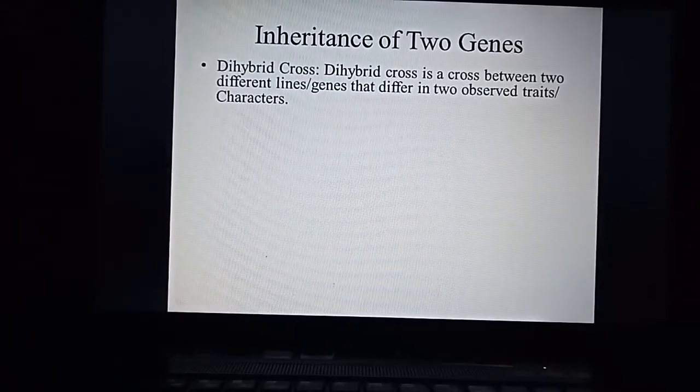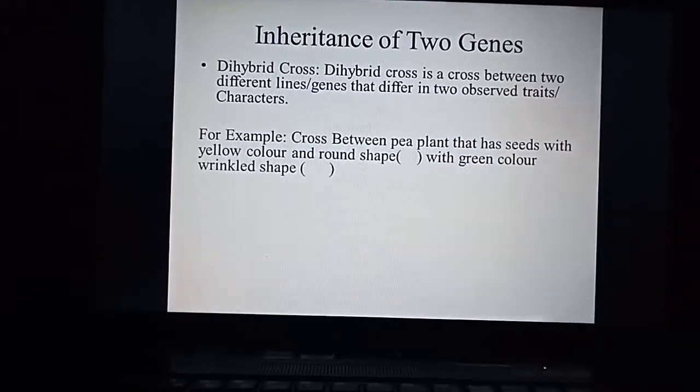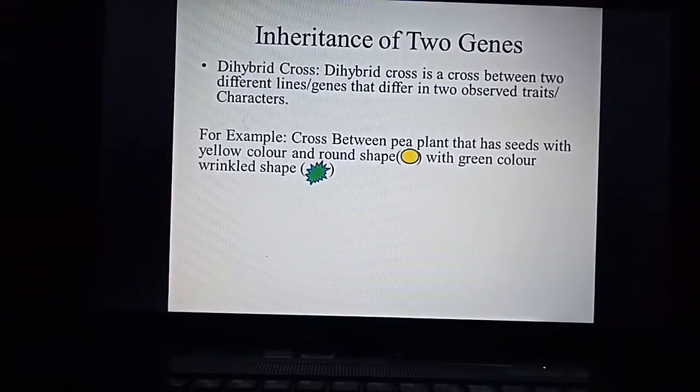Dihybrid cross. A dihybrid cross is a cross between two different lines or genes that differ in two observed traits or characters. So the name itself says here we are studying two characters. For example, here Gregor John Mendel's important example is given. As we all know, Gregor John Mendel worked on the garden pea plant. He chose several characters, and two of those characters are taken in this example.